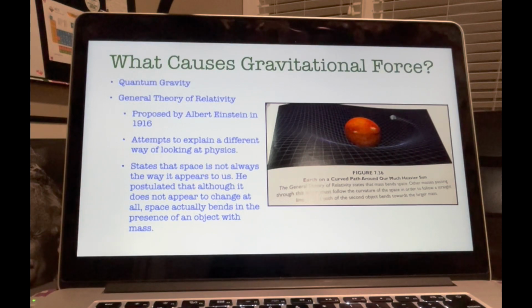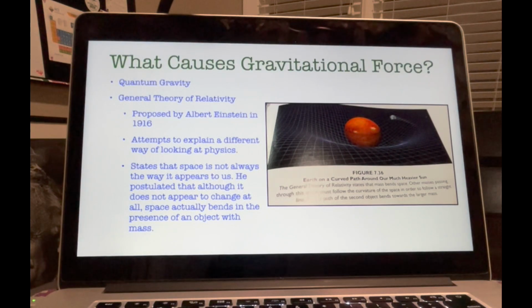Quantum theorists postulate that a small force-carrying particle called a graviton is responsible for the force of gravity. Keep in mind that there is no direct observable evidence of a graviton at this point, but since scientists have been able to gather experimental evidence that describes the other three fundamental forces in terms of quantum mechanics, the standard model of particle physics, it seems like a possible explanation. All right, so that was quantum gravity.